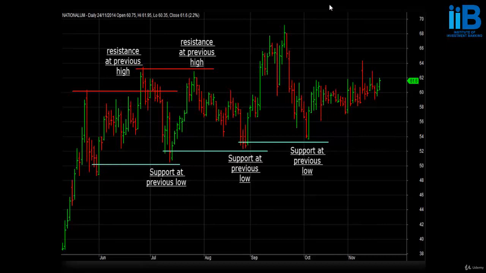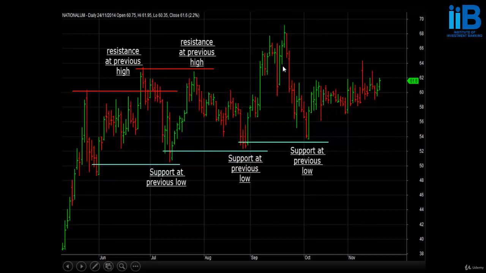In the later half, it fell down, but found support at its previous pattern level of 52. In the month of September, it changed its direction, broke its previous double top level of 63 and went higher to make a new high at 68.